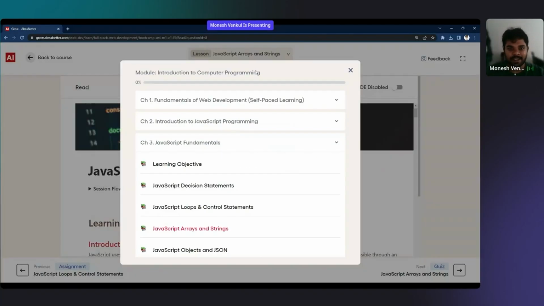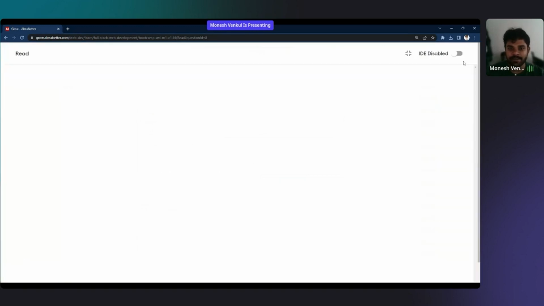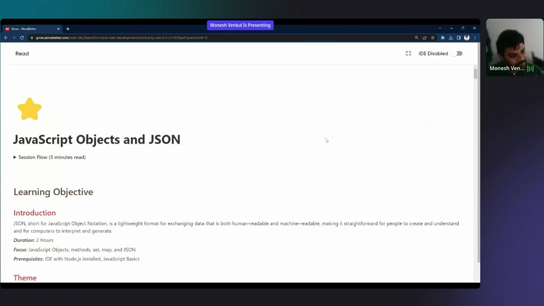Coming to today's class, it is going to be on objects, JavaScript objects and JSON. In JavaScript, everything is an object. First of all, let me clear that for you. Everything that you see in JavaScript is an object. Your console.log, your prompt, everything in JavaScript is objects. I'll show you why.